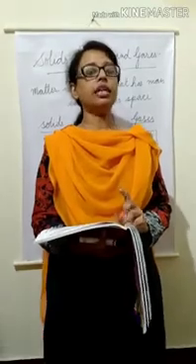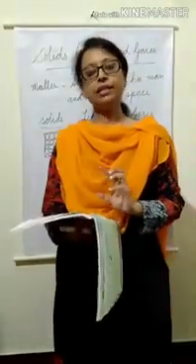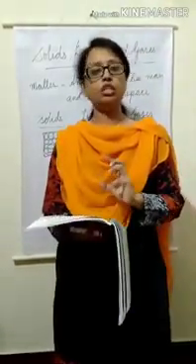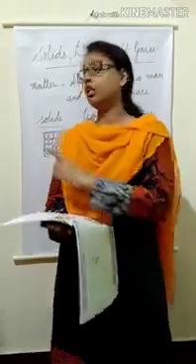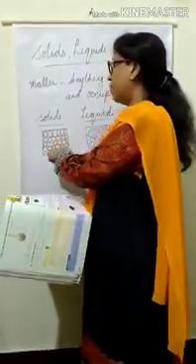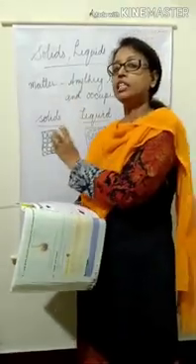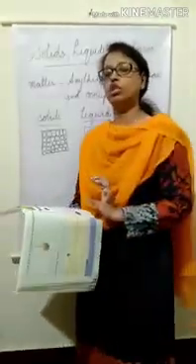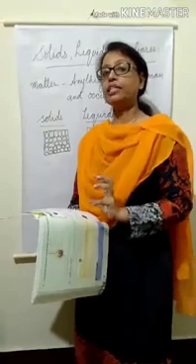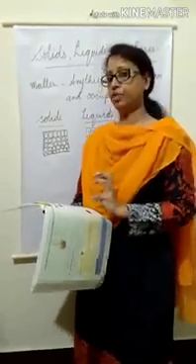Matter exists in 3 states. They are solids, liquid and gases. So first let us see what is solid. In solid, the molecules are closely packed, tightly packed. There is very little space, negligible space between the molecules. So, solid has definite shape and definite volume.